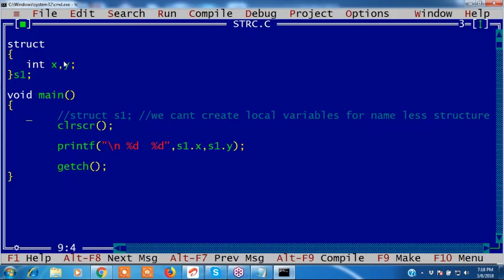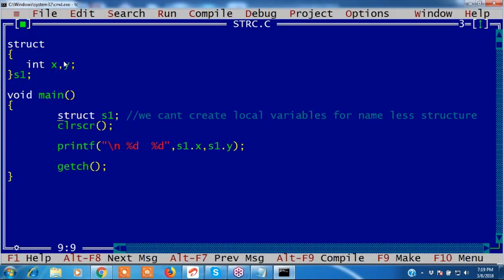If a global variable is available, then it is not giving any error. It is not taking it as declared, or it is taking it as another structure, struct s1. We are creating another structure. It is showing a local structure. Are you following? It is not taking it as a local variable. We cannot create a structure variable.